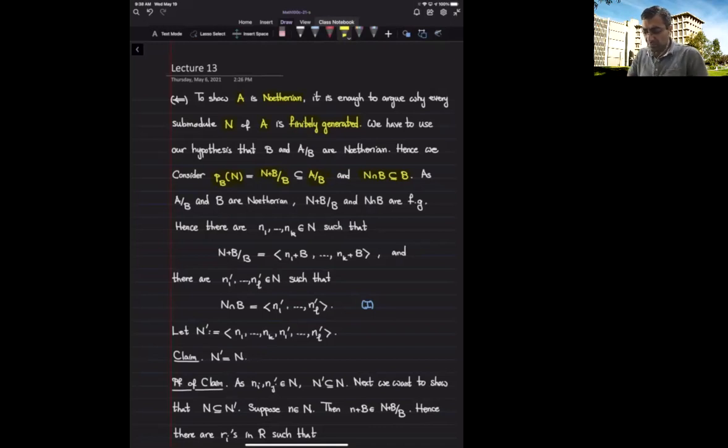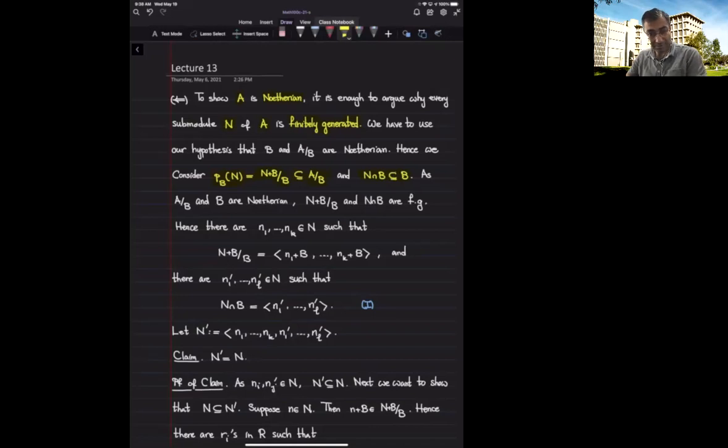So again, think about this equation. It's rather easy to see that p sub B of N equals N plus B over B. Now, starting with a submodule N of A, we get these two submodules, one of them a submodule of A over B, and the other one a submodule of B.